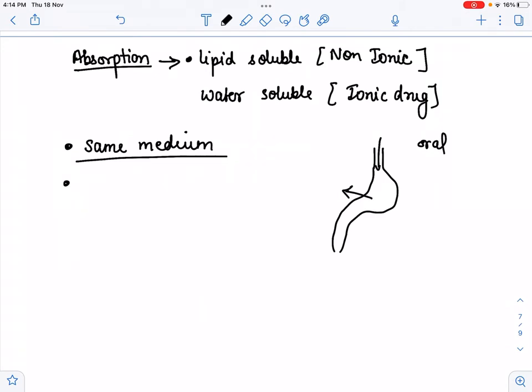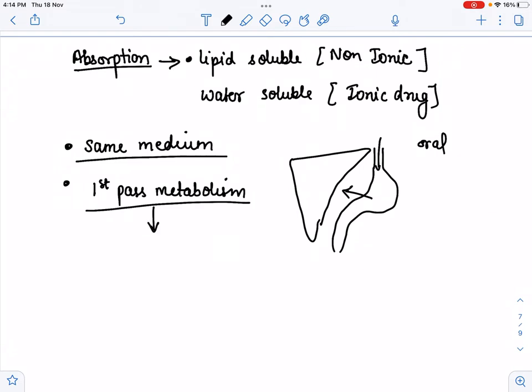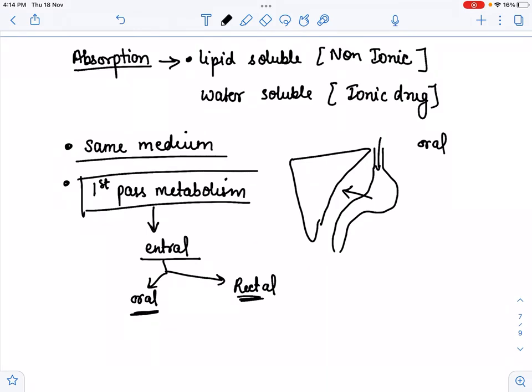Now from the gastrointestinal tract, the drug reaches the hepatic circulation. While it reaches the hepatic circulation, metabolism will occur in the liver. So first pass metabolism will occur in the liver, and only for enteral drugs, meaning those drugs which are taken by the enteral route, either by oral or by rectal form. Those drugs go through first pass metabolism.